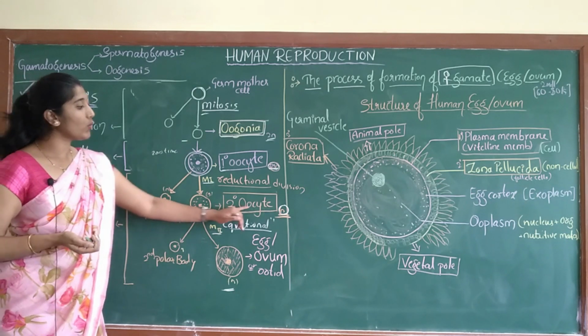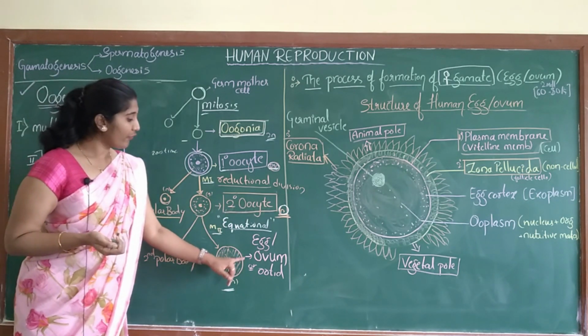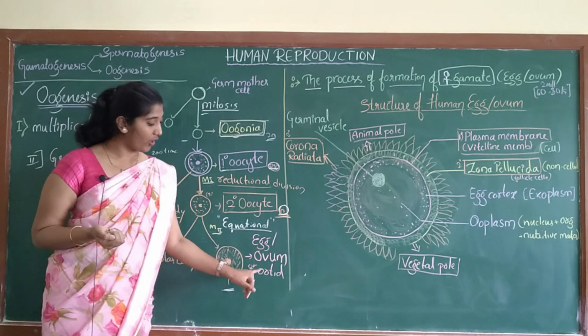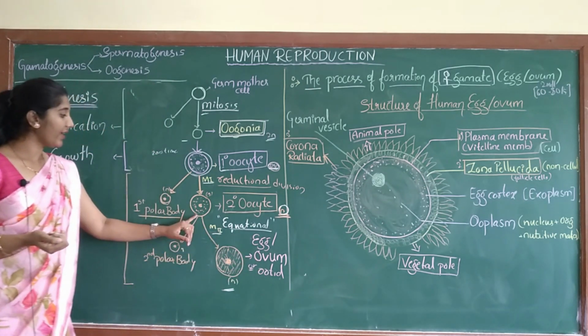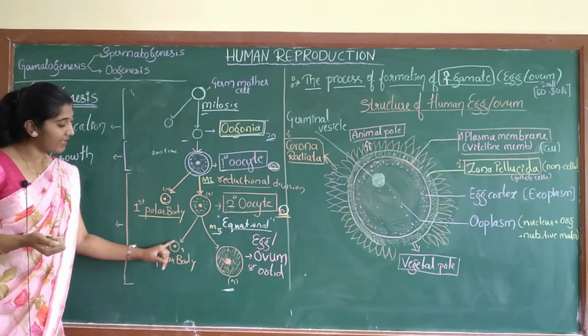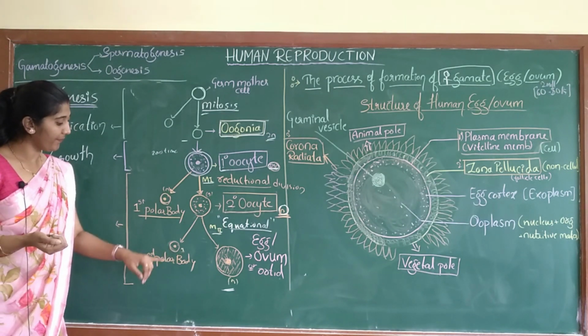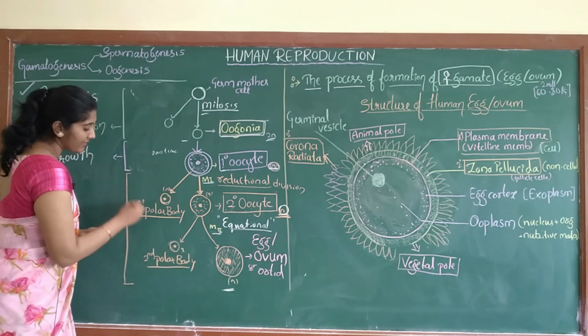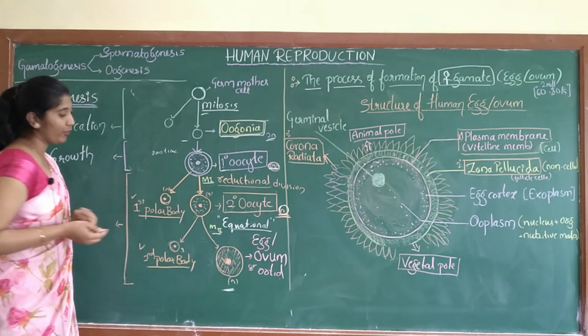When the secondary oocyte divides, it forms an ovum, which is also called egg or ootid. And again one more smaller cell is formed, which is also haploid. This is called the second polar body. This is the first polar body, this is the second polar body.